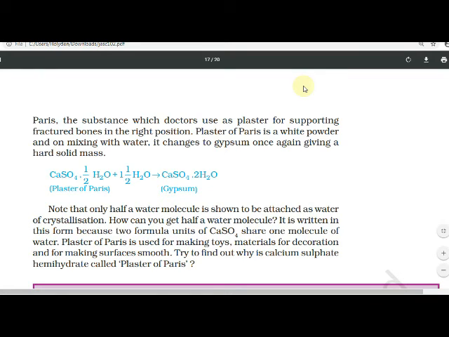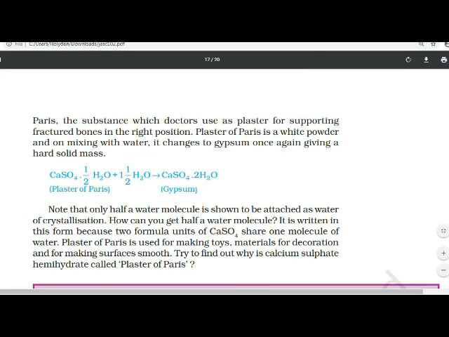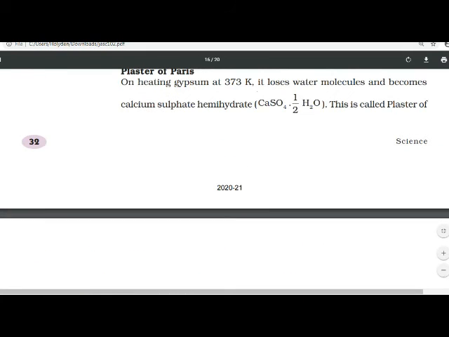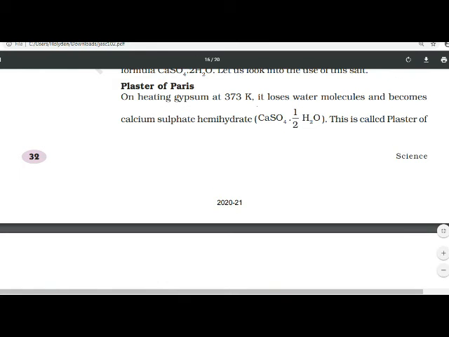Now, what is the formula of gypsum? CaSO4·2H2O. And what is the formula of plaster of Paris? On heating gypsum at 373 Kelvin, it loses water molecules and becomes calcium sulfate hemihydrate.